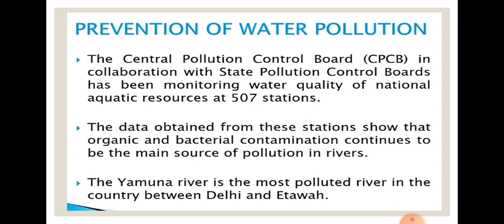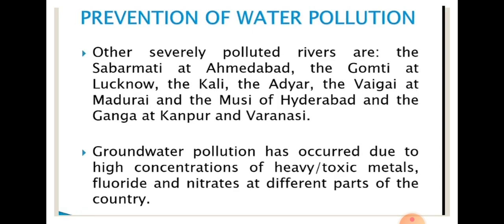The Yamuna river is the most polluted river in the country, between Delhi and Etawah, because of this kind of organic and bacterial contamination only. Now, other severely polluted rivers are the Sabarmati River, the Gomati River, the Kali, and different kinds of rivers are present in this list. Even the Ganga is also present in this list.